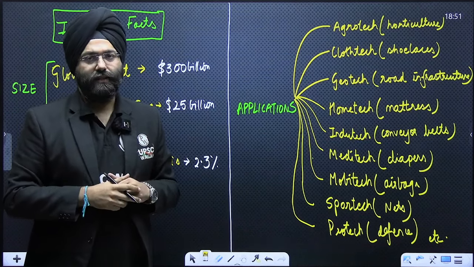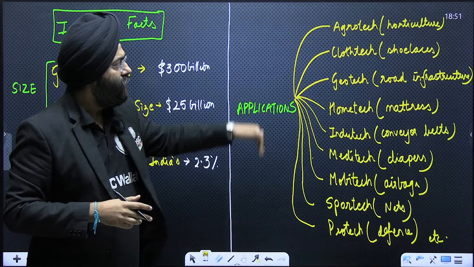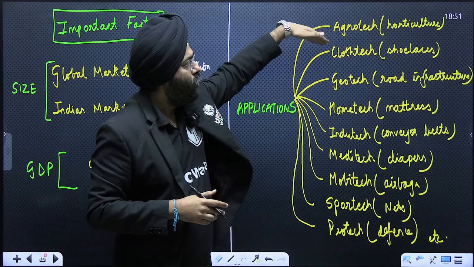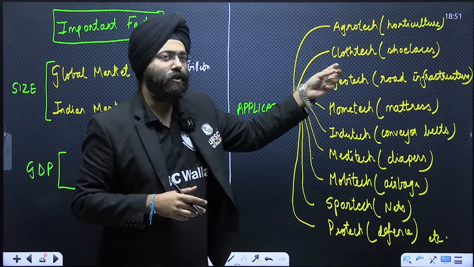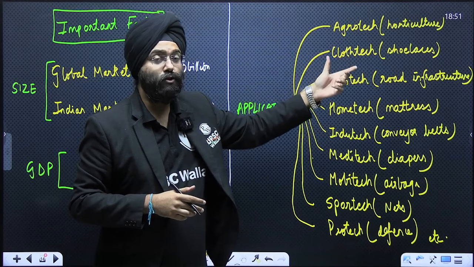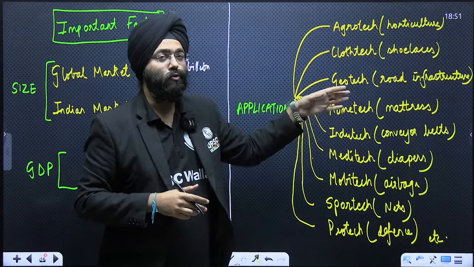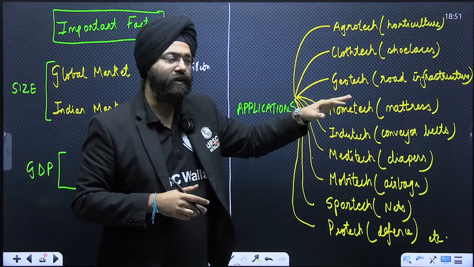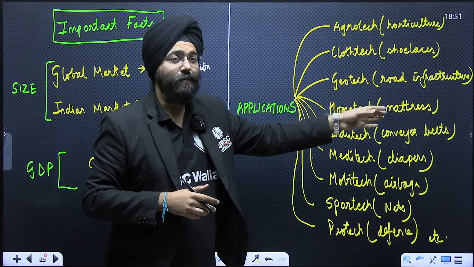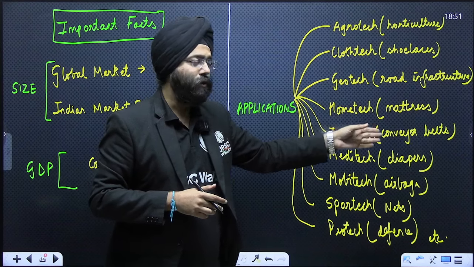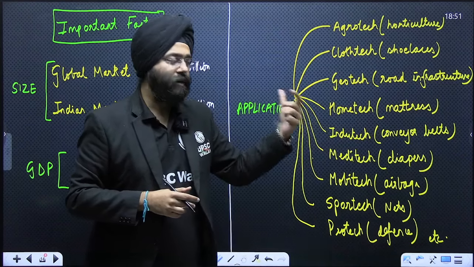Now, there are certain words mentioned here. We can use it in the agro-technical sector, like in horticulture. Cloth tech: we can make shoelaces which are of such quality which might not get spoiled. Geotech: road infrastructure that I have mentioned in the rural roads presumably, even along the expressways. Home tech: it can be used in durable mattresses. Indutech: they can be used for making the conveyor belts.